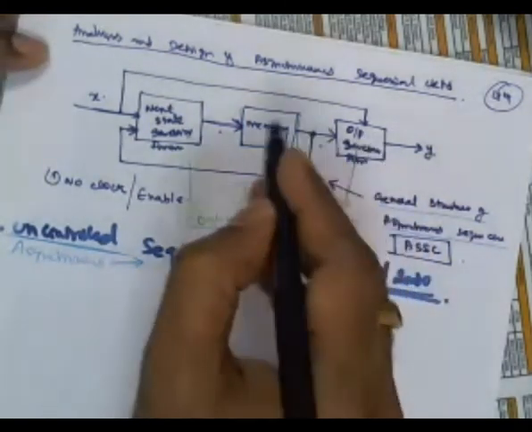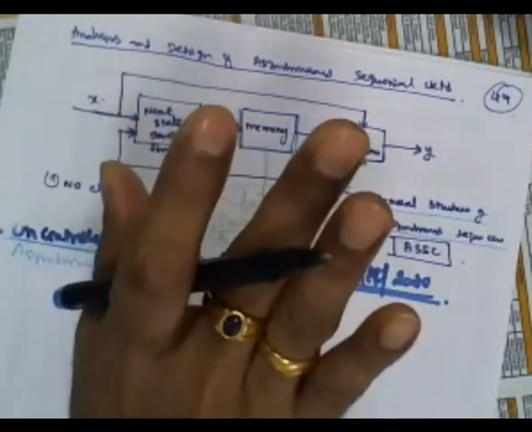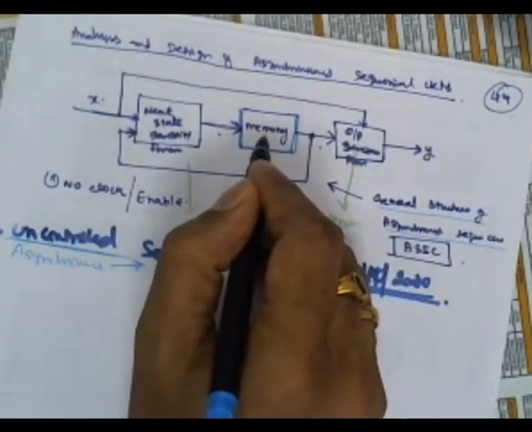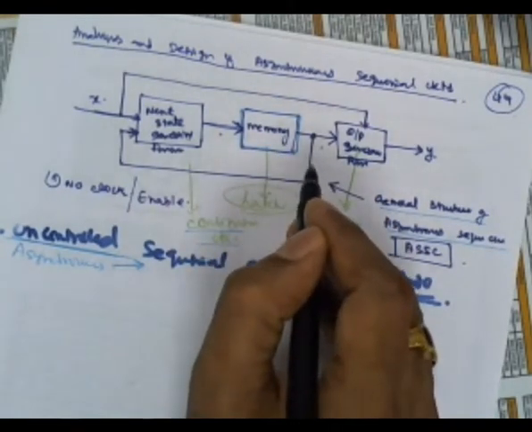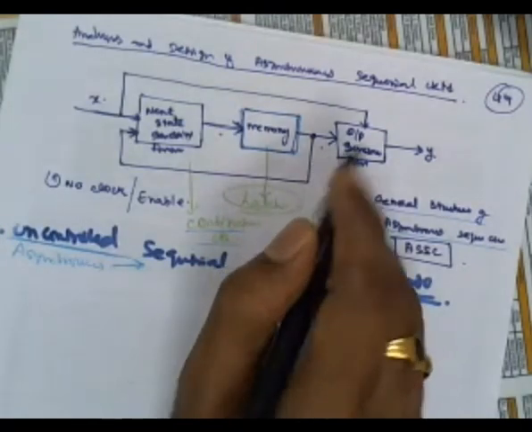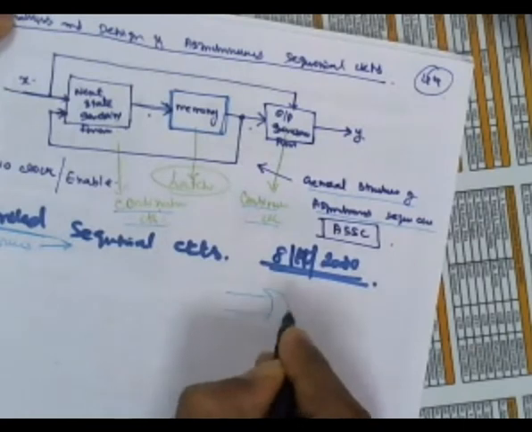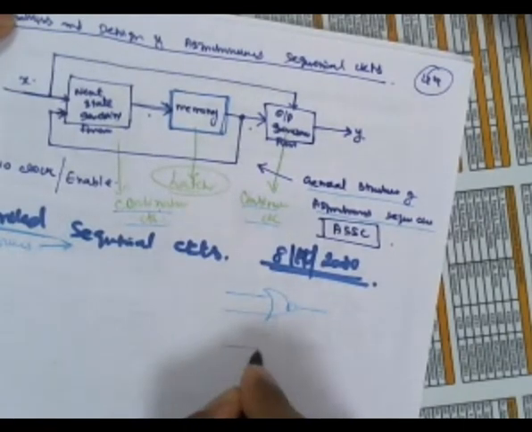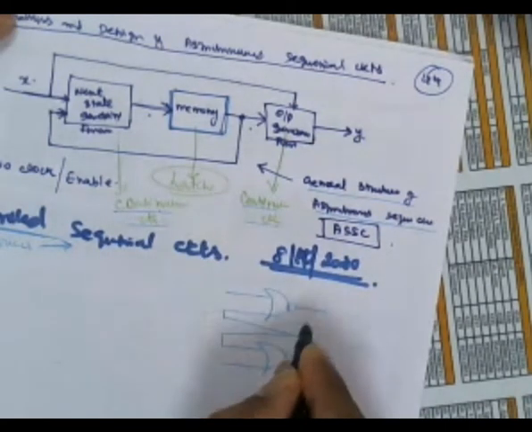But this memory consists of completely raw latches. Completely raw latches in the sense even this memory has no enable control, right? What is a latch? A latch is again the combination of some combinational circuits. That's all. A logical combination of some combinational circuits. We have seen one latch, something like this, right? This is one latch. And then this is connected here, feedback. And then this is connected here, feedback.